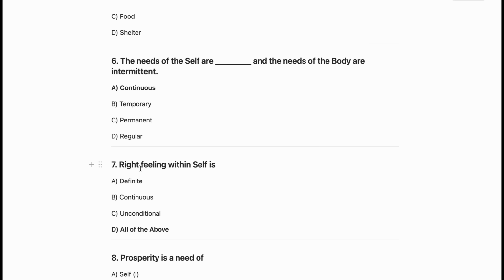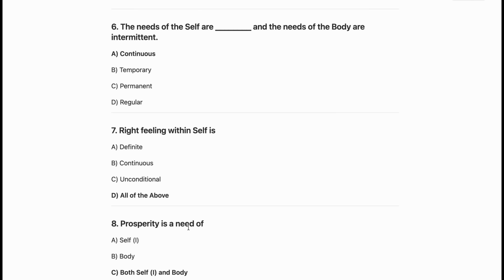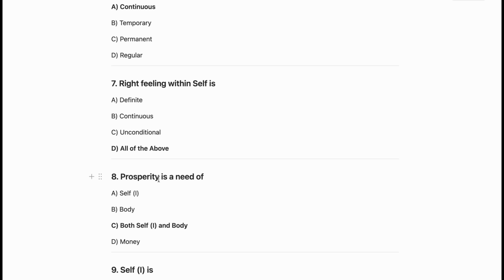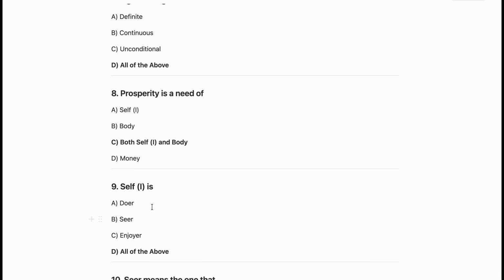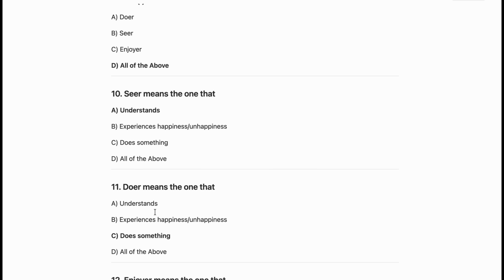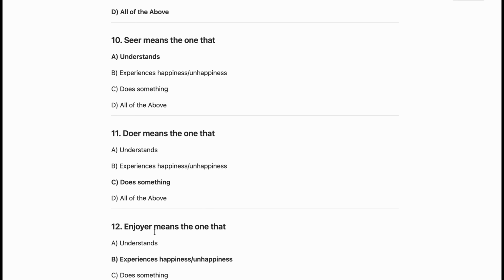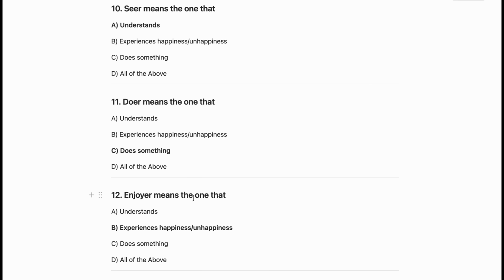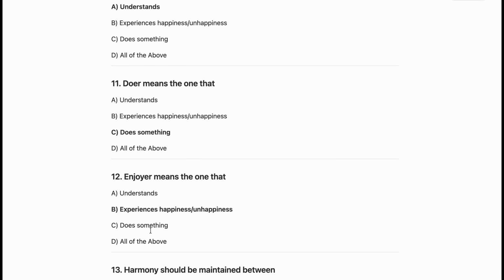Now the next question is, right feelings within self are definite, continuous and unconditional, meaning all of the above. Now the next question is, prosperity is a need of both self and body. Now here self I is doer, seer and enjoyer. So all of the above is the correct answer. Now the next question is, seer means the one that understands. Now doer means the one that does something. So C is the correct answer. Now the next question is, enjoyer means the one that experiences happiness or unhappiness. So B is the correct one.